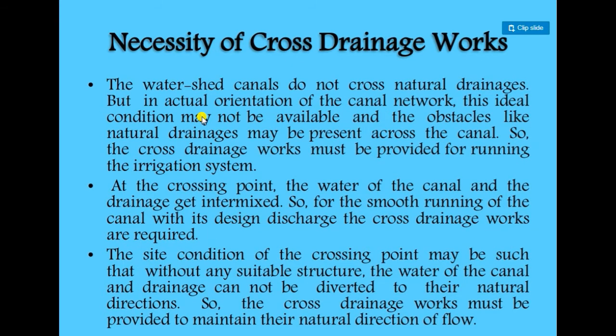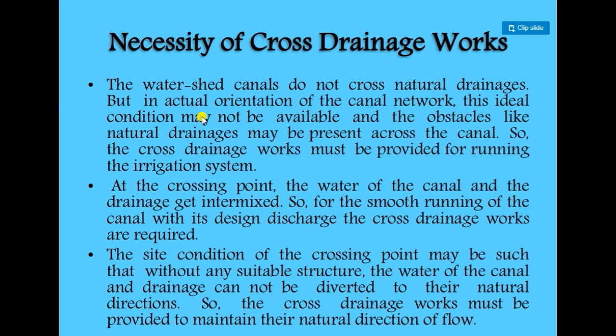Now, what is the necessity? Why do we have to construct cross drainage works? Ideally the canal would not cross a natural drain, but in the actual orientation of the canal network, this ideal condition may not be available, and an obstacle like natural drainage may be present across the canal. So cross drainage works must be provided for running the irrigation system. At the crossing point, the water of the canal and drainage get intermixed.